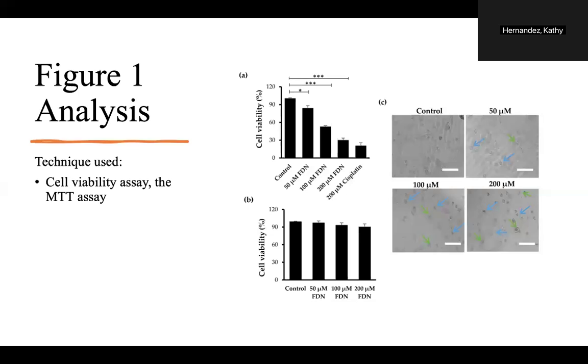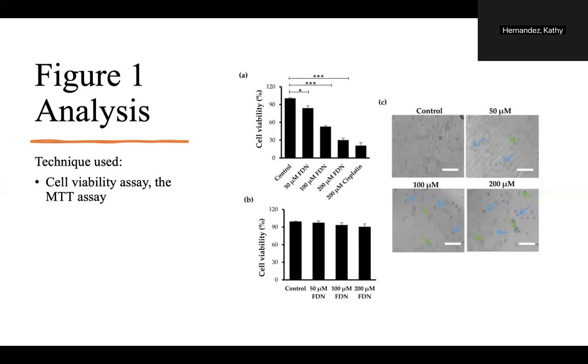This measures the ability of living cells to reduce a yellow dye, MTT, to purple formazan crystals. The reduction occurs only in a metabolically active cell. So this allows researchers to assess cell viability based on color intensity. The principle behind this technique is that more viable cells presence means more formazan produced, leading to a higher optical density measured in the spectrophotometer.